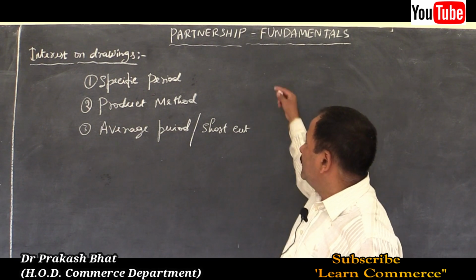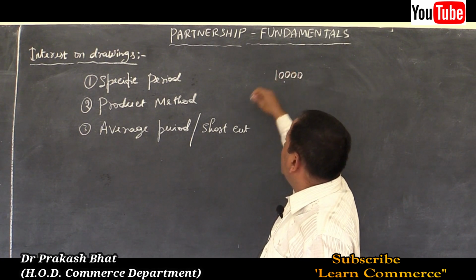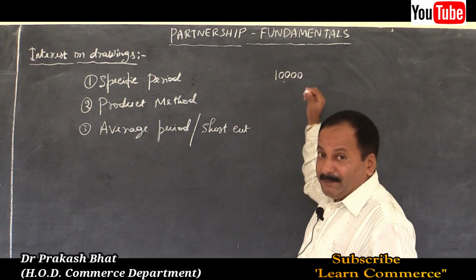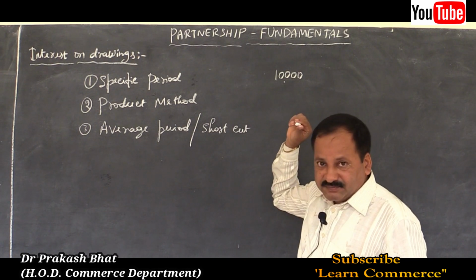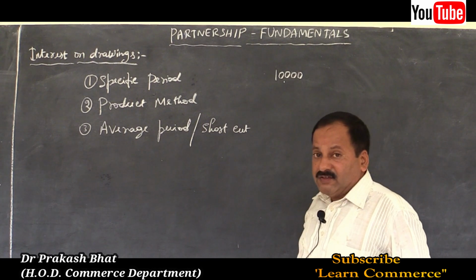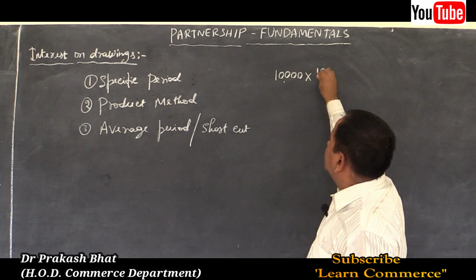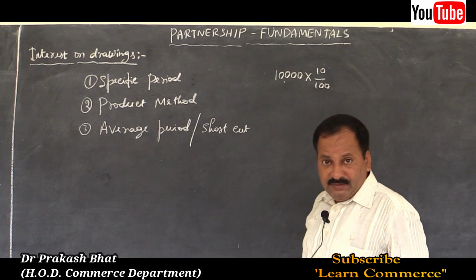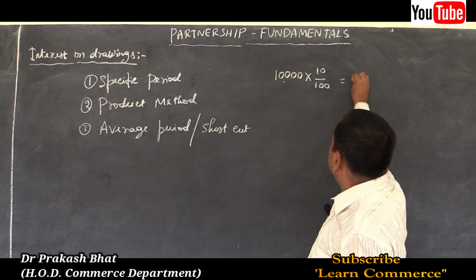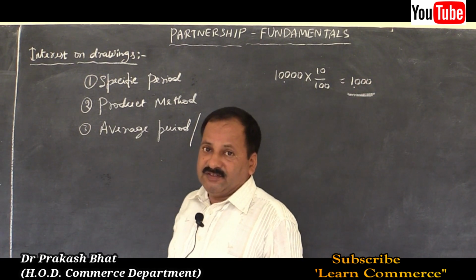Suppose rupees 10,000 is withdrawn by Mr. A, maybe on 1st April, at the beginning of the year itself, as the accounting year starts on 1st April. Mr. A withdrew rupees 10,000 and the interest on drawings is chargeable at 10% per annum. This should be calculated for the full year, 1 year. So straight away we can say that the interest on drawings payable by Mr. A to the firm is 1,000.